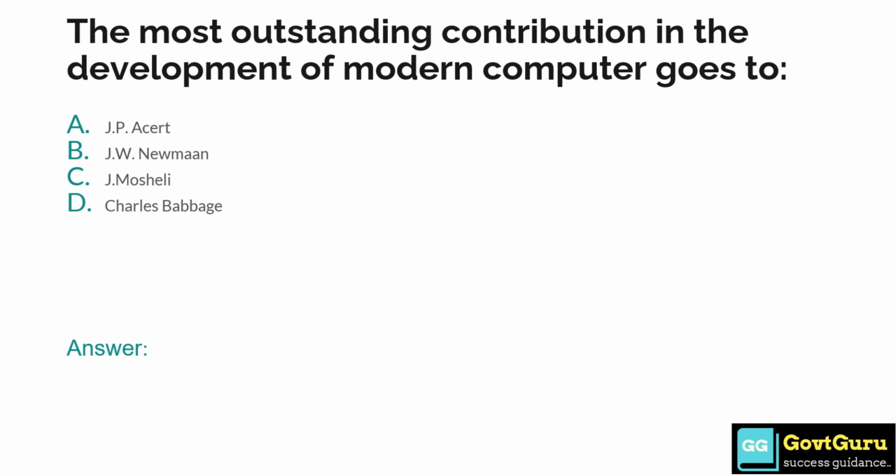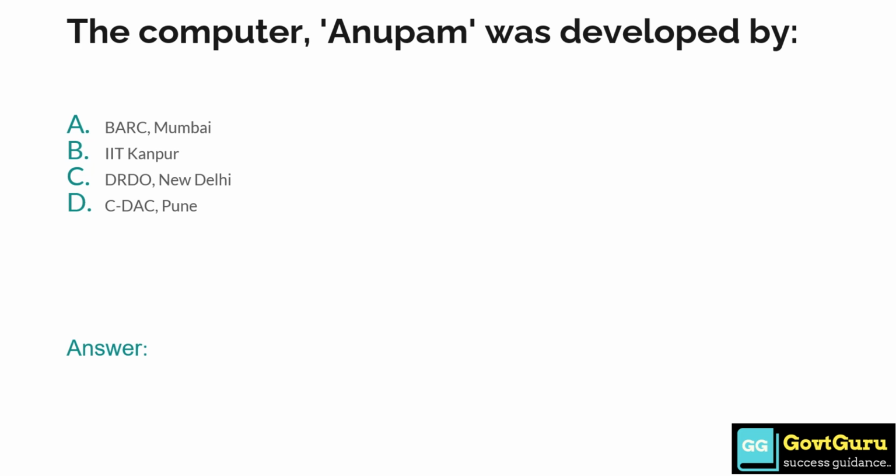The most outstanding contribution in the development of modern computer goes to option A, J.P. Eckert, option B, J.W. Newman, option C, J. Mauchly, and option D, Charles Babbage. So the answer is option B, J.W. Newman. The computer Anupam was developed by option A, BARC Mumbai, option B, IIT Kanpur, option C, DRDO New Delhi, option D, CDAC Pune. So the answer is option A, BARC Mumbai.